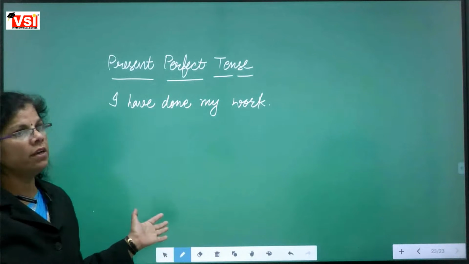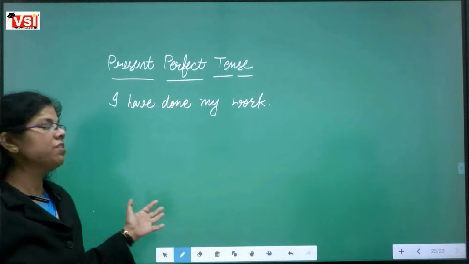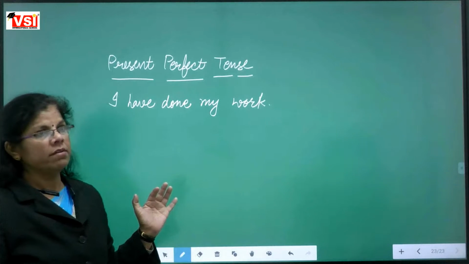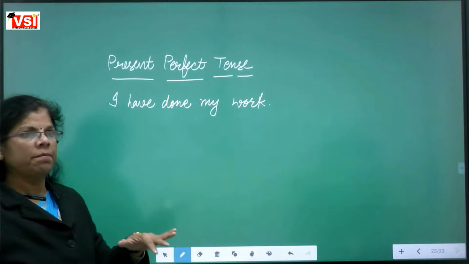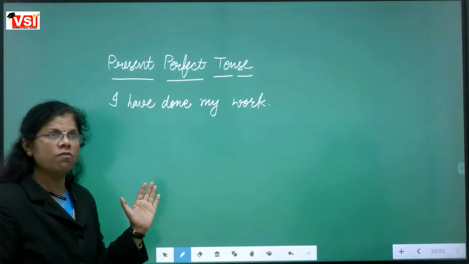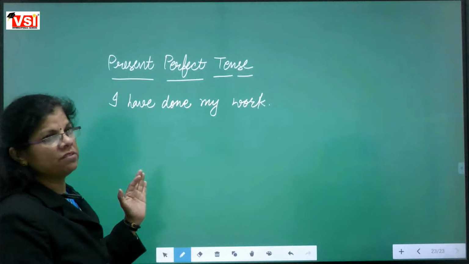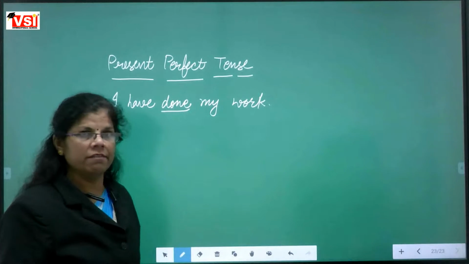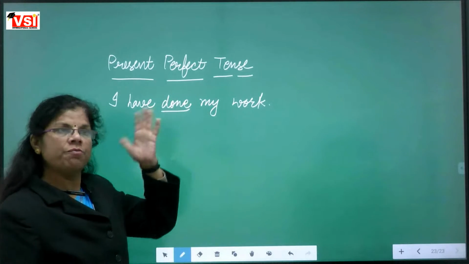How can we identify it? Can anybody tell me what the identification of present perfect tense is? Has or have. And the third form is also used with has or have. So this is the active sentence of present perfect.